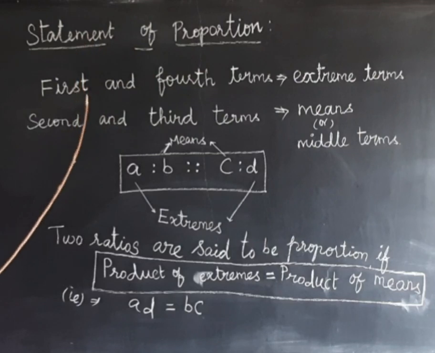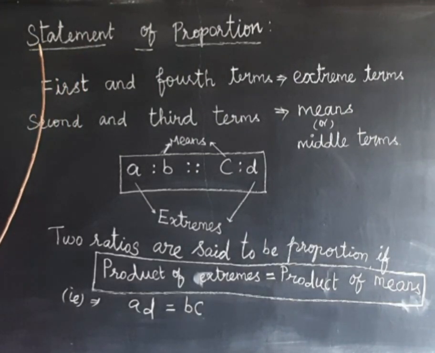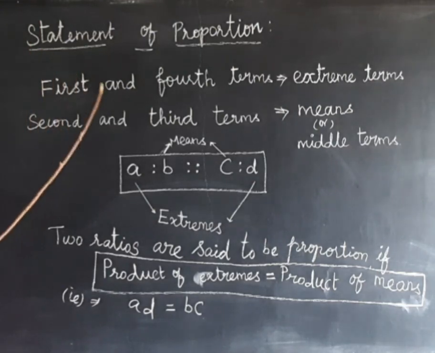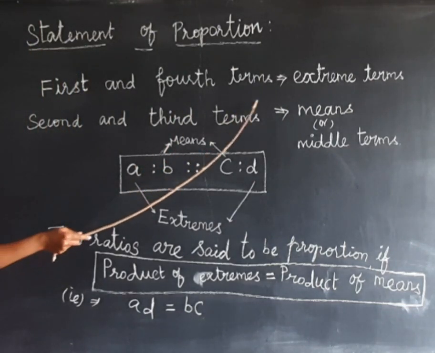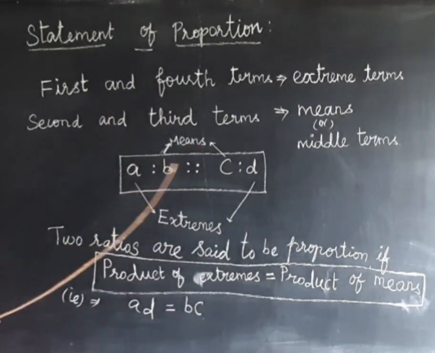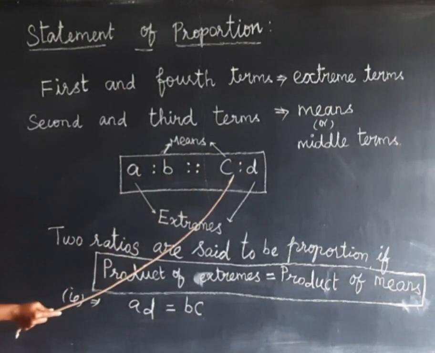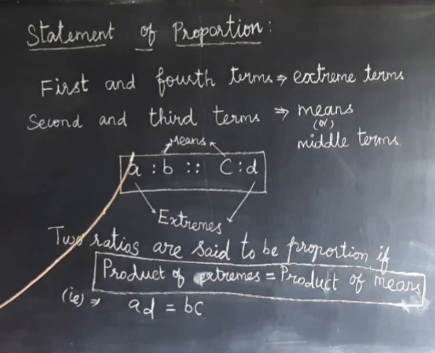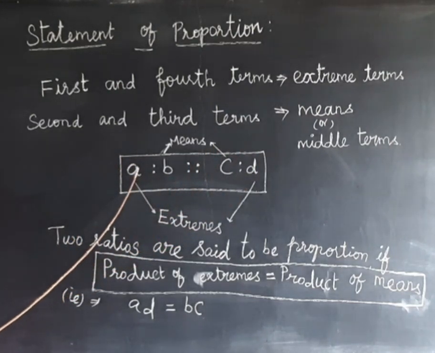Statement of proportion. In a statement of proportion, the four quantities involved, when taken in order, are known as respective terms. A, B, C, D are called the four terms.